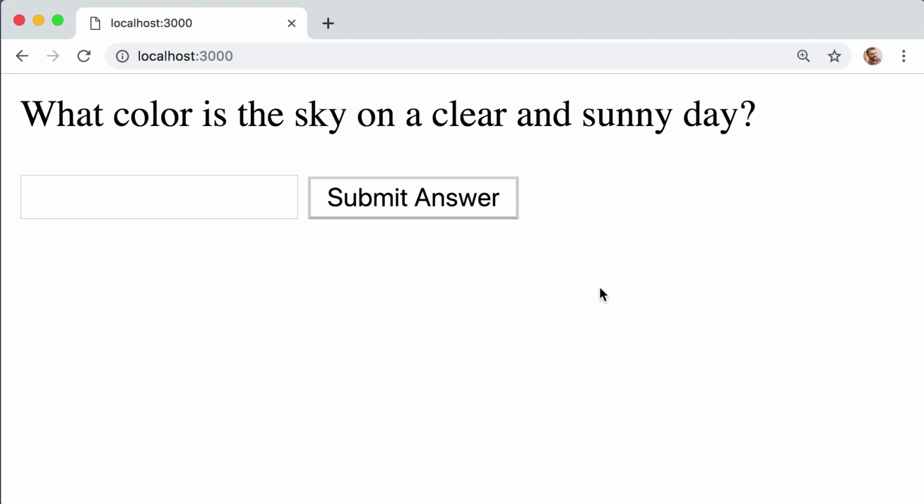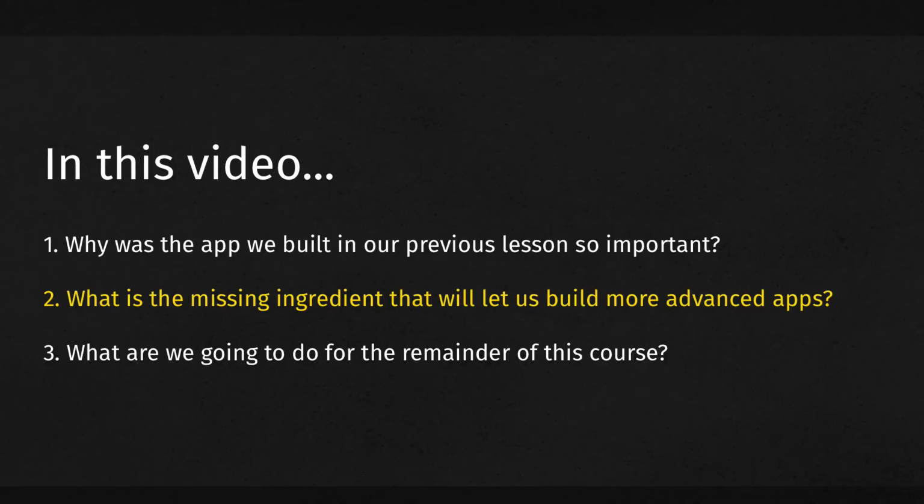Now, instead of us learning about databases in a cold, soulless, academic, isolated vacuum, we are going to learn about them within the holistic context of creating applications. To be more specific, full stack JavaScript applications, which segues nicely into the third and final question of this video. What are we going to do for the remainder of this course?